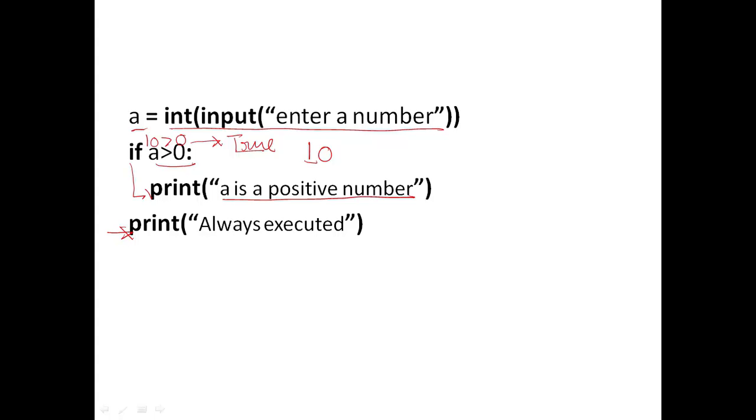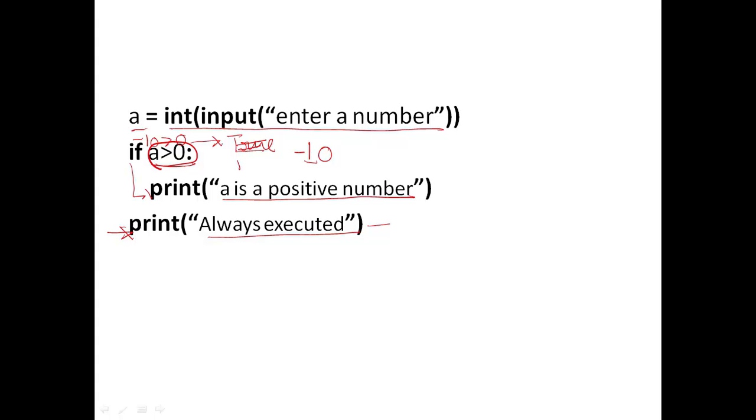The last statement will always be printed because it is not part of the if statement. Even if the expression evaluates to false, let the value of a be minus 10, so it will evaluate to false.